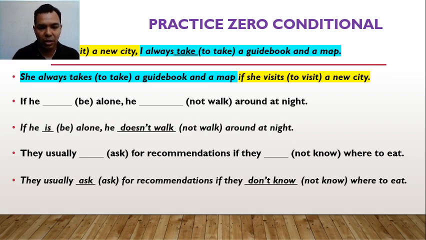We use don't, like in the last example, with all the other subjects, like I, you, we, and they. When you have an affirmative sentence, you only need the verb in the base form, like ask or walk. But remember, in third person, when you are talking about he or she, you need to add the s at the end of the verb. So ask, asks, walk, walks, and so on.